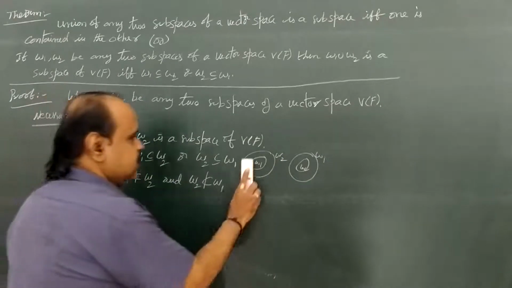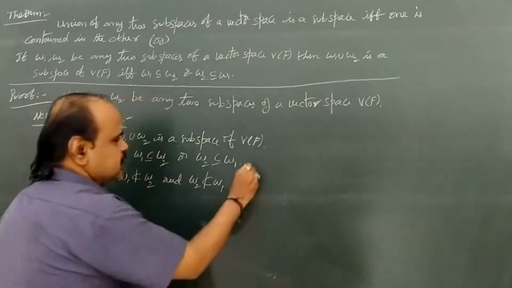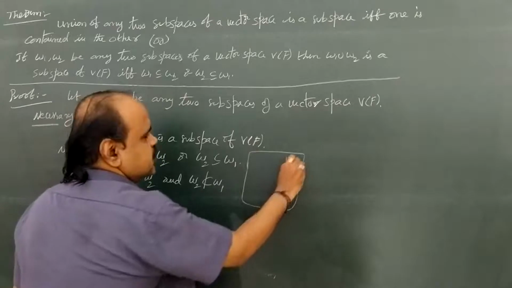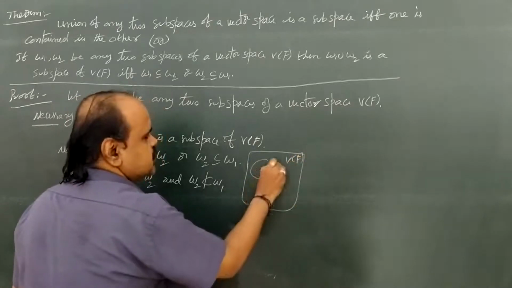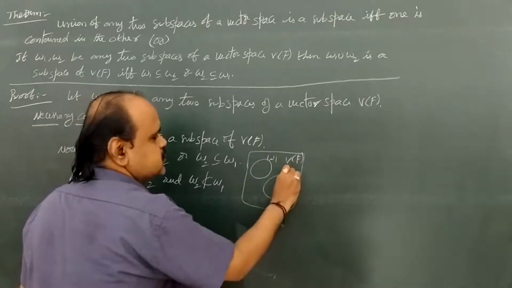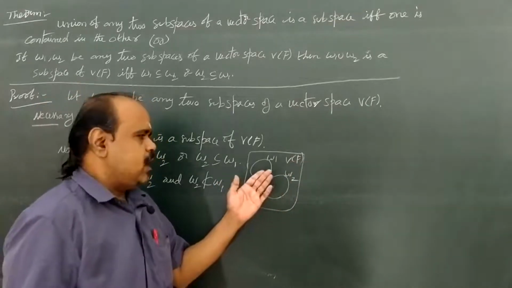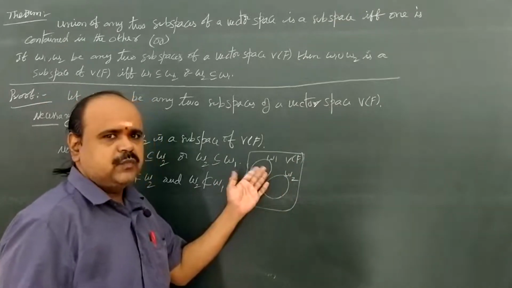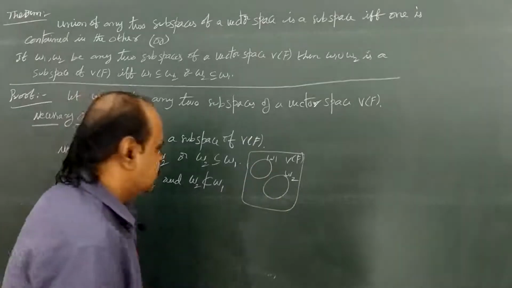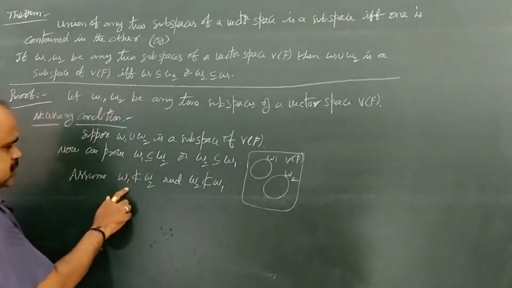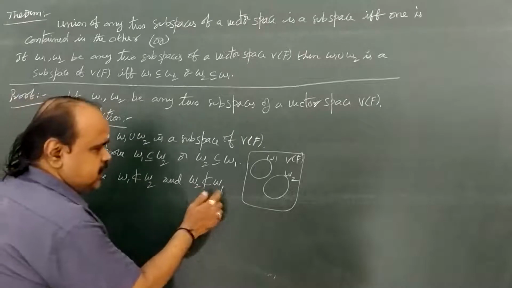But on the contrary, what we assume: suppose this is a vector space V of F and this is W1, and for example this is W2. Here W1 is not a subset of W2 and W2 is not a subset of W1. This is our assumption.